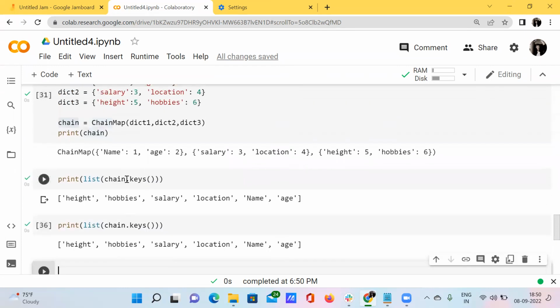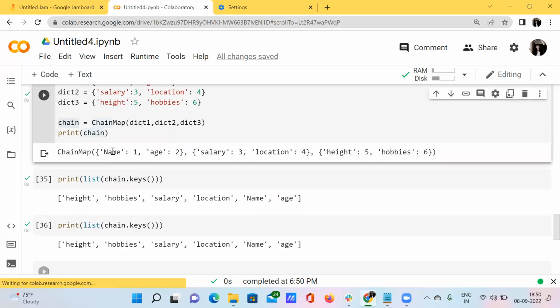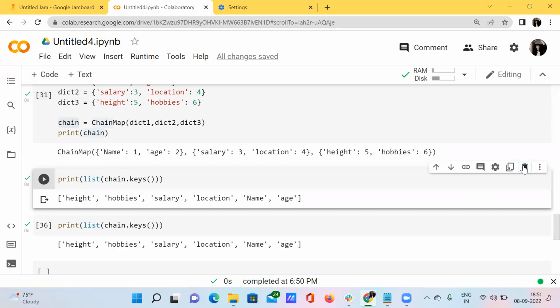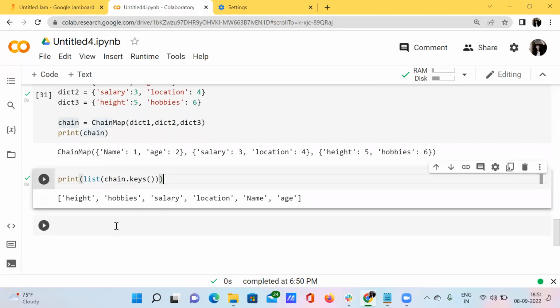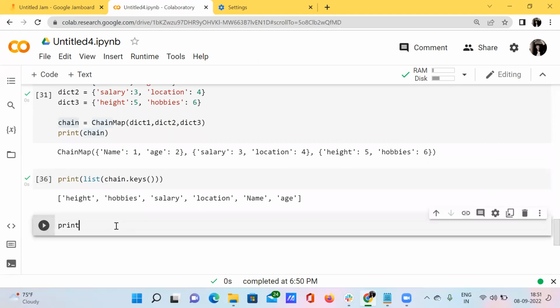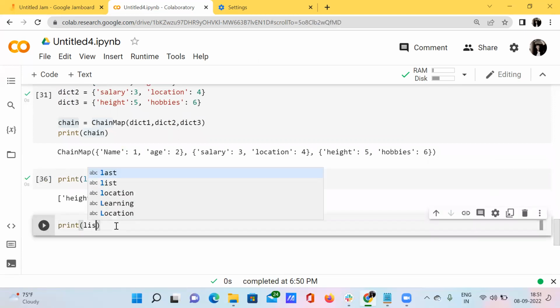This chain dot keys is nothing but when we want only the names of the keys, right? These are the keys: name, age, salary, location, and height, and hobbies. So when we want to print out all the keys, only keys, that's nothing but chain dot keys we use. So if you want to print out all the values here, how can you do that?